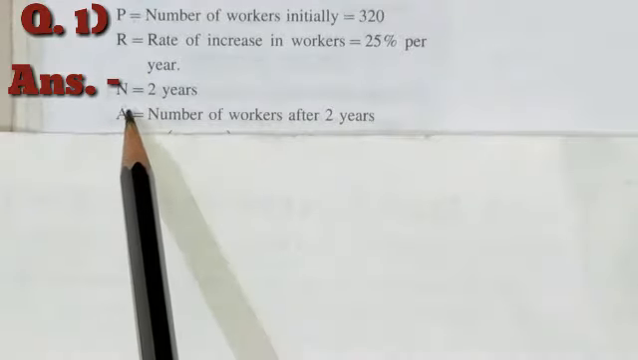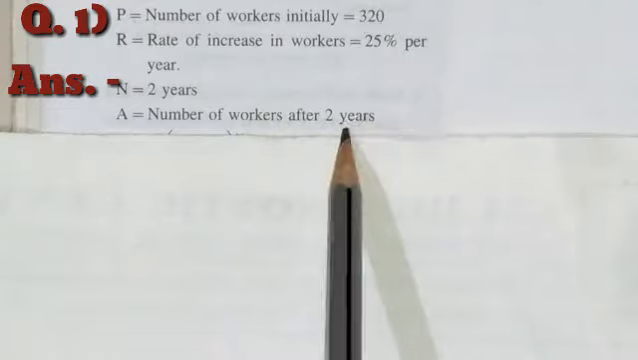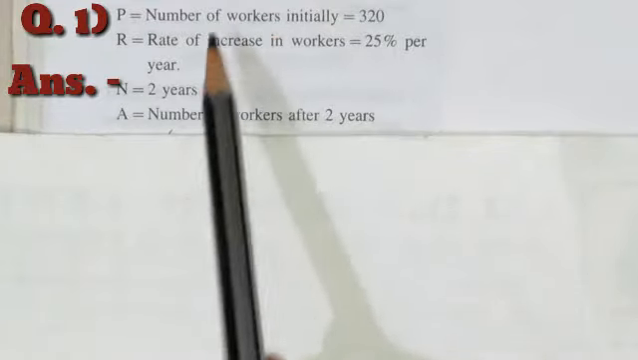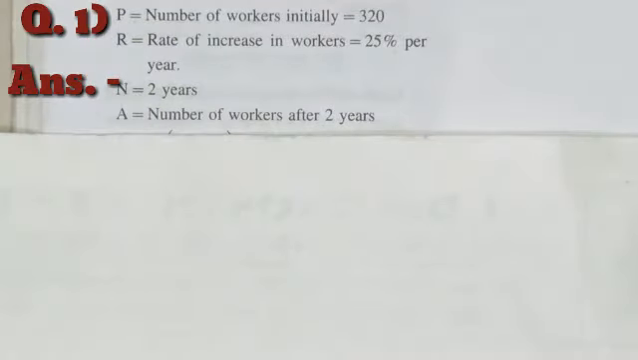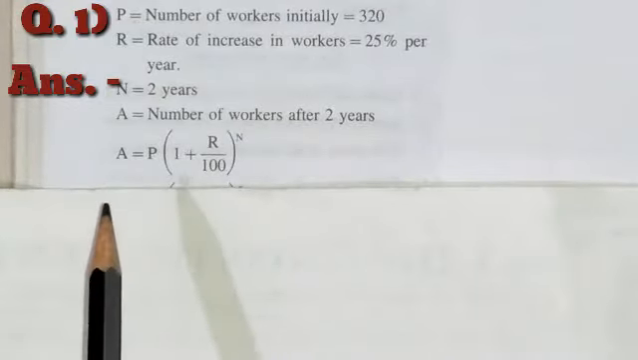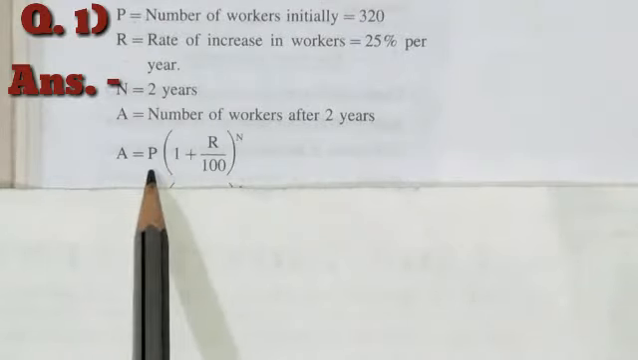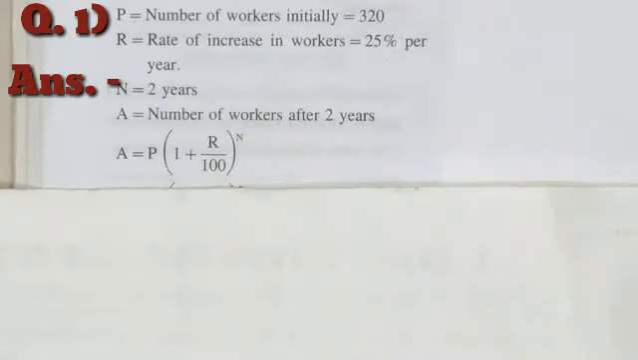And here we are having the N. It means duration is of 2 years. And students, they have asked us the number of workers after 2 years. So that is the number of workers which we can see after 2 years, that is nothing but the amount. So here we have to arrange the question in the format of PRNA, and then we can put the values into the formula. So again, our formula is the same one which we have used in our last video, that is amount is equal to principal into bracket 1 plus R upon 100 bracket complete raised to N.